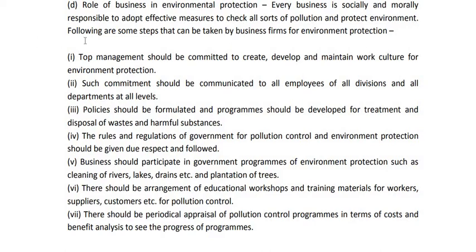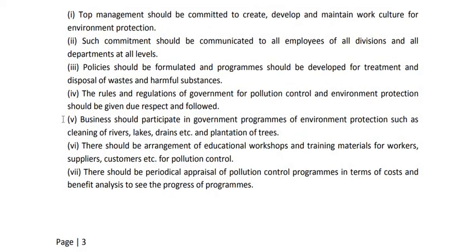For this purpose, following are some steps that can be taken by the business firm for environmental protection. That means there are a total of 7 points, or 7 steps, or 7 measures that can be taken by the business enterprises for control of environmental pollution.